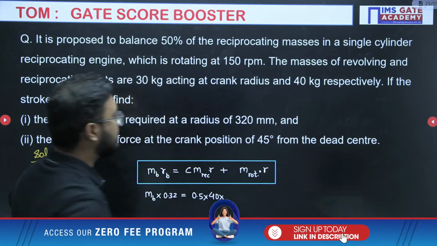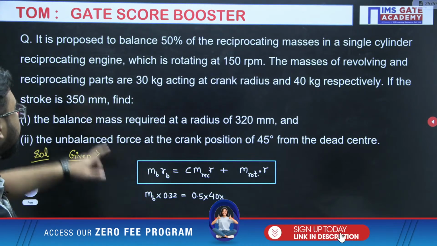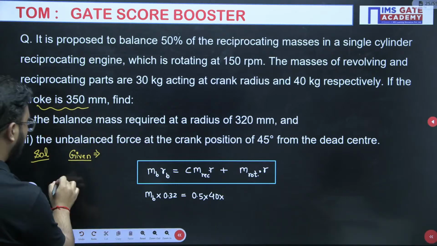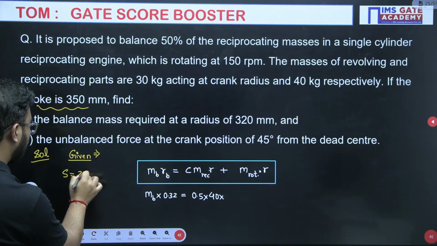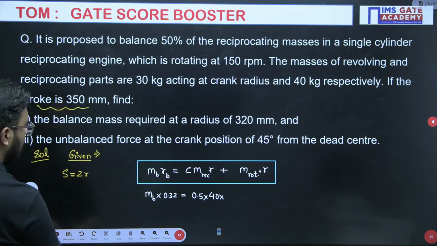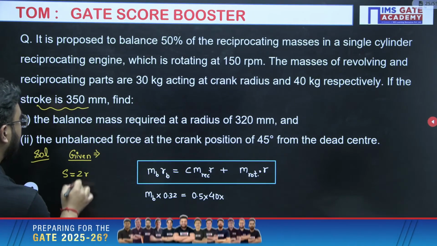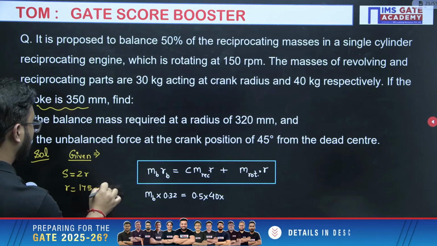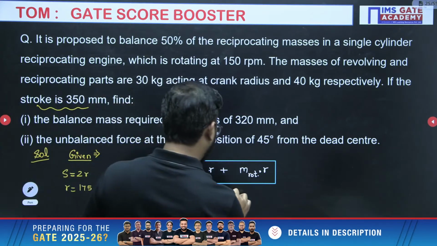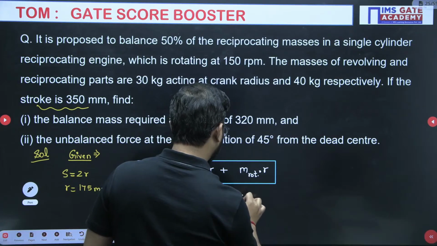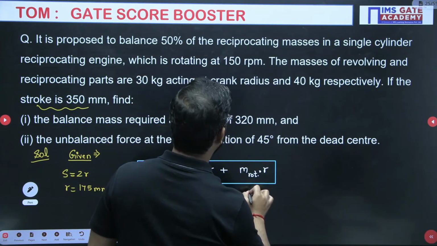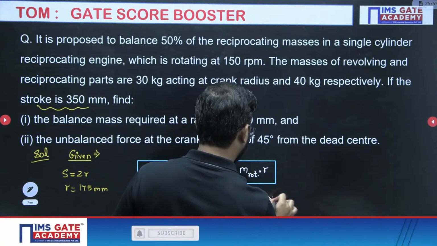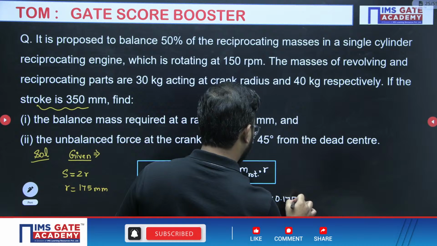Multiplied by the crank radius. Now, crank radius, how will I get it? They have mentioned the stroke, 350 mm. I hope you remember stroke equals twice the crank radius. So crank radius is half of 350, that is 175 mm, so that is 0.175. Rotating mass 30 kg, crank radius 0.75.